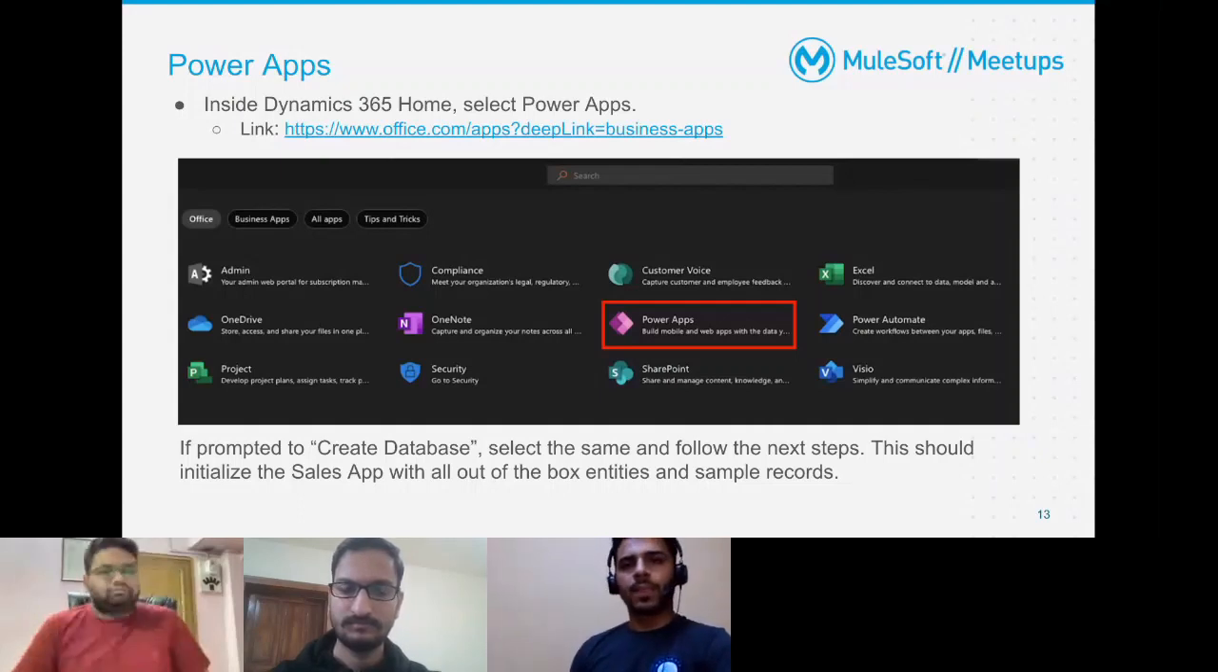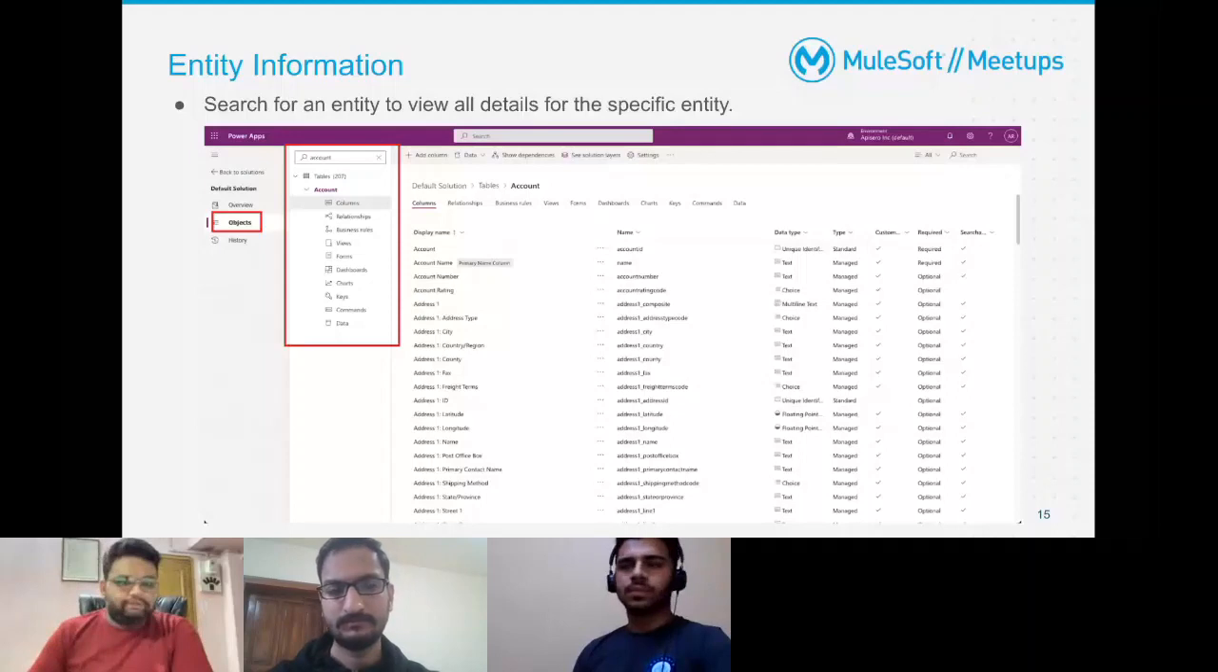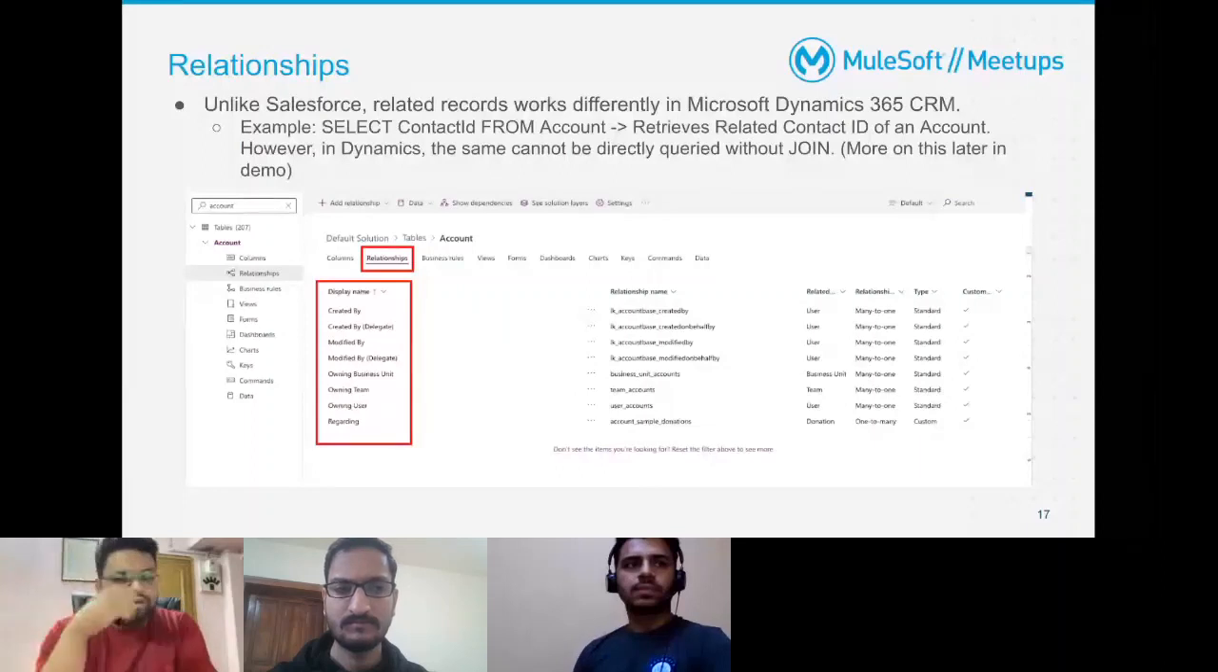As I said, you need to go inside solutions and default solution to configure anything that we are discussing here. And these are all your entity informations where you can see, let's say as I search with account, your display names, your API names, and your relationships as well. And the example is what I mentioned that we'll be covering in the demo as well, is that you cannot directly query them. You have to use a join or an expand, what Dynamics is, to go inside those fields and query those records.